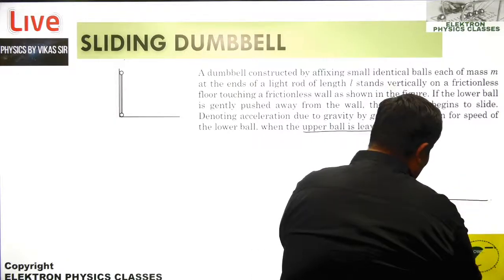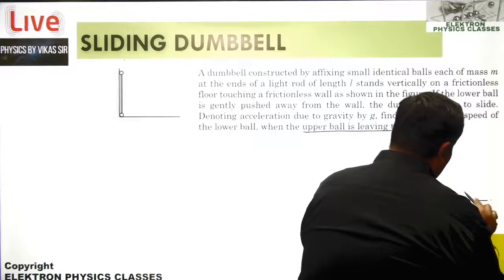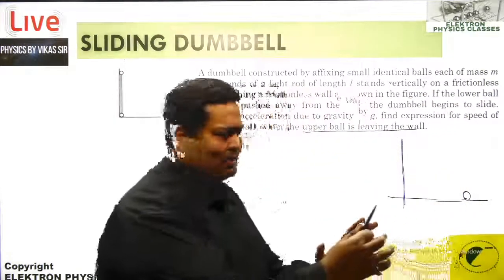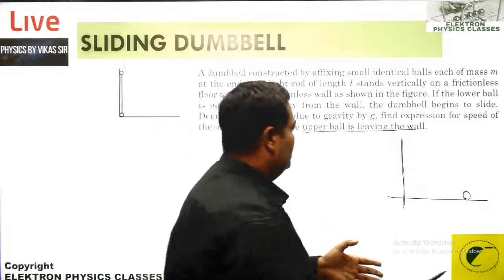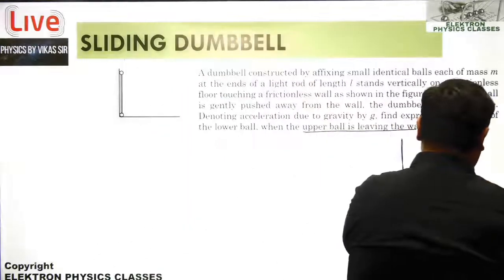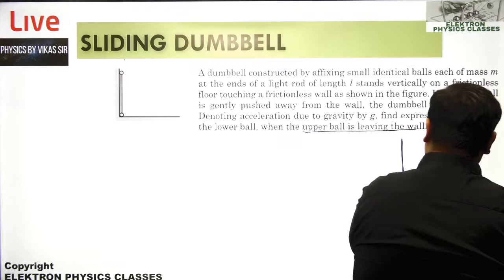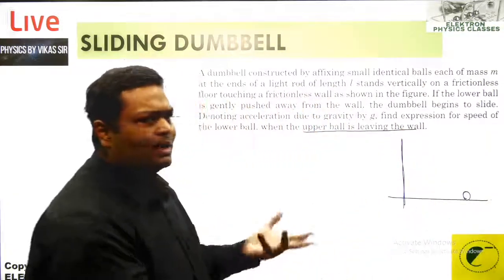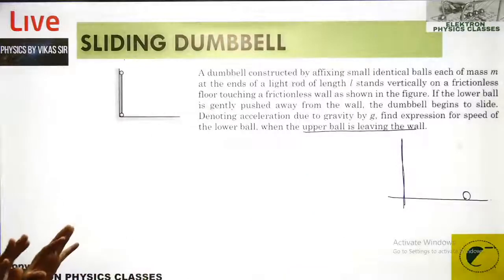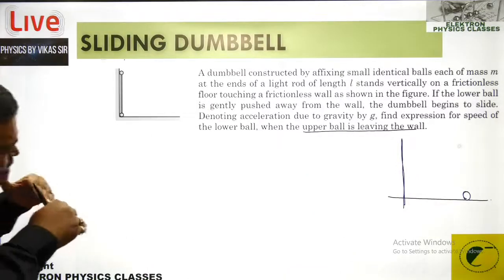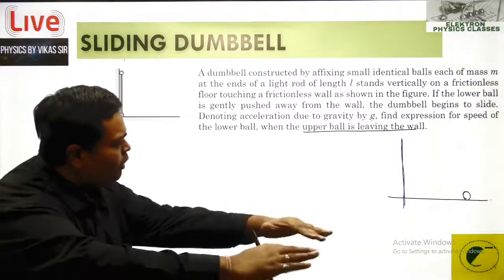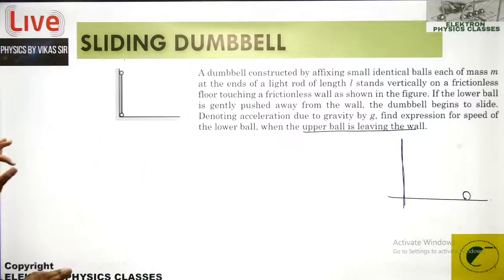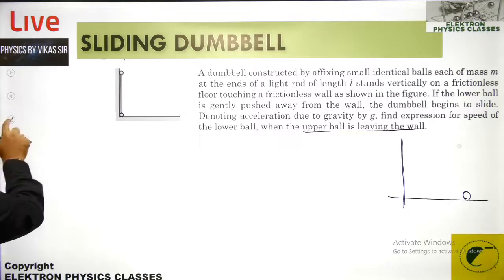The lower ball will keep on moving, so there must be some instant at some position where the upper ball leaves the contact with the wall because the length is not expanding. There will be some position where the lower ball moves far enough forward that the contact with the wall gets broken. But the question is about that particular instant.